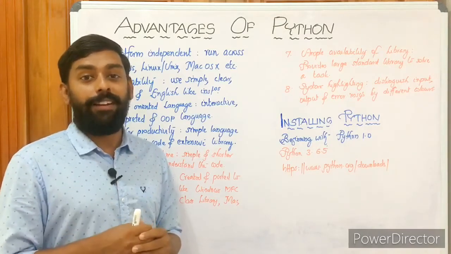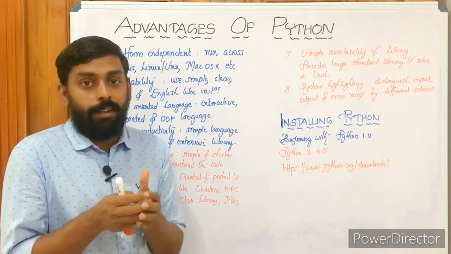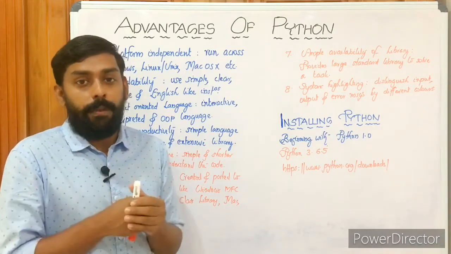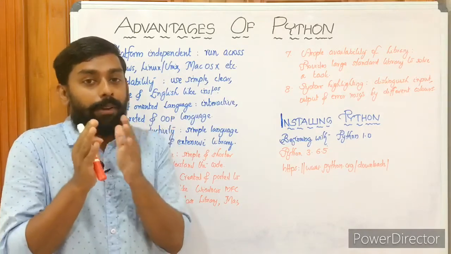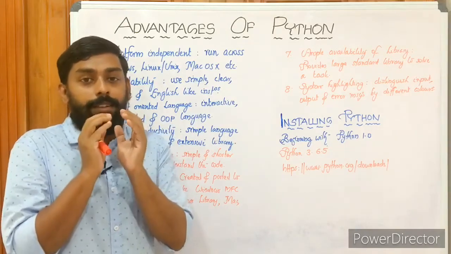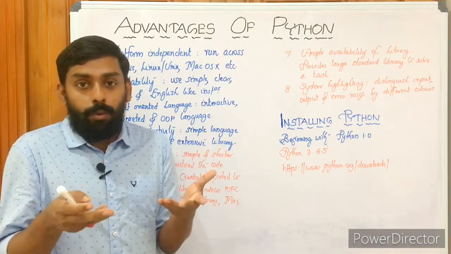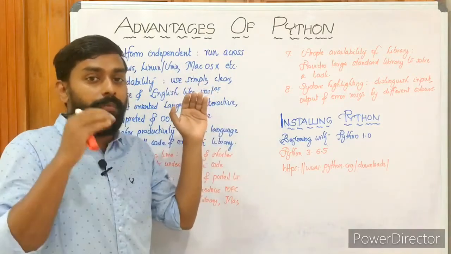We have already started learning Python, and in our previous session we have seen the basic aspects related to the development of the Python programming language as well as the features of Python. You know what the features of the Python programming language are, right? It is simple, easy to learn, object oriented, open source. These are some of the features of the Python programming language.